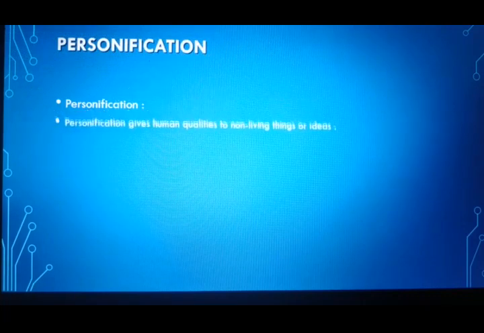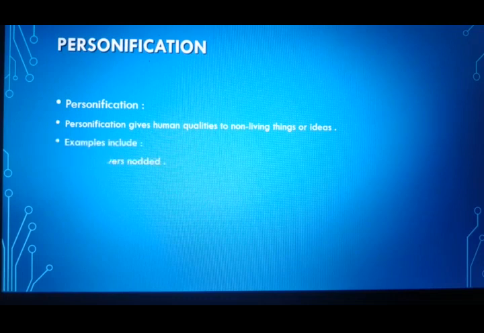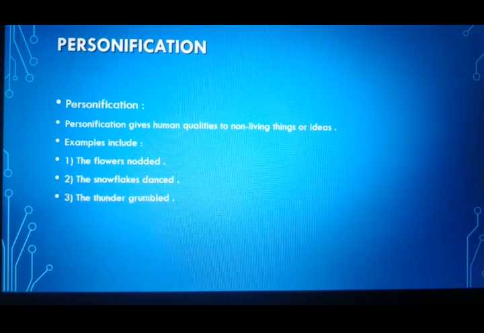So what is in personification? Personification gives human qualities to non-living things or ideas. Okay, so we are talking to a non-living thing as if they are alive. Let us see the examples. The flowers nodded. So beautiful expression it is. The flowers nodded as if they are moving their head. The snowflakes dance. So snowflakes are dancing. They are actually non-living things, but they are doing some action. The thunder grumbled.